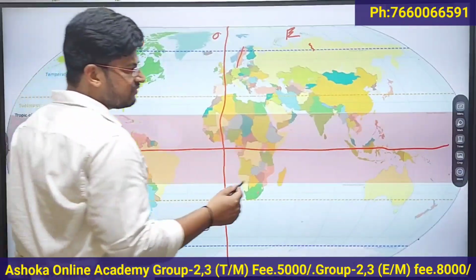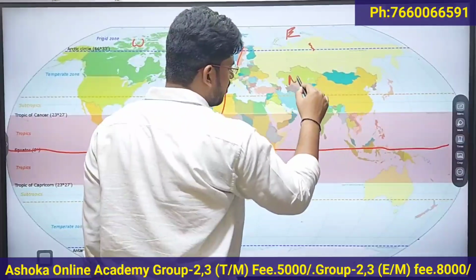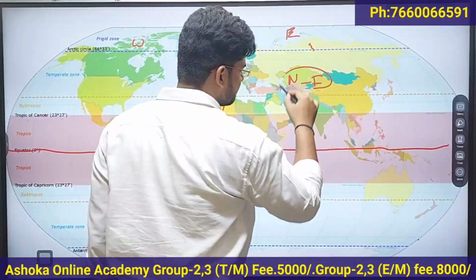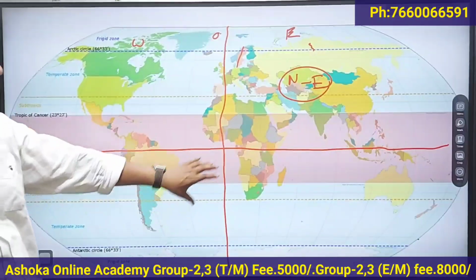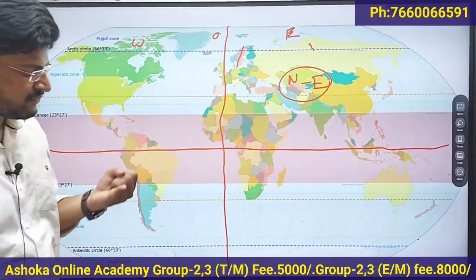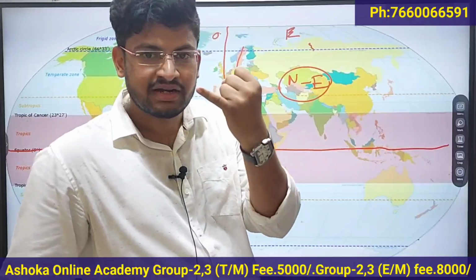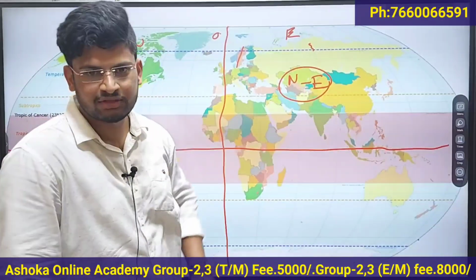So if you look at the location of India, it is located in the northeastern hemisphere, in both the northern hemisphere and the eastern hemisphere. Continent wise, India is located in Asia, and in South Asia.